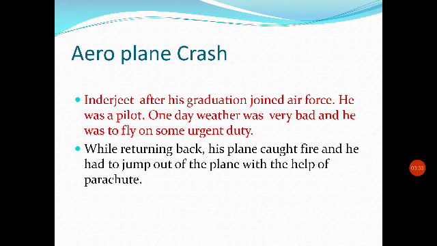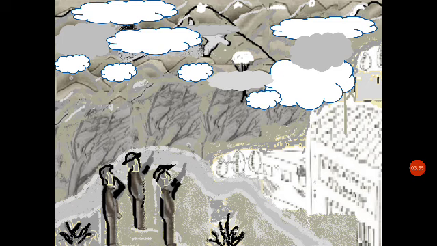So what we have noted in the picture is a group of 4 people watching an aeroplane, and there's a building. So what has led to this situation? How has this situation arisen? So we have to write the past of the story. In the past, what I'm writing is, Indrajit after his graduation joined the Air Force. He was a pilot, and one day the weather was very bad and he was to fly on some urgent duty. On his way back, his plane caught fire and he had to jump out of the plane with the help of a parachute. So this is my background.